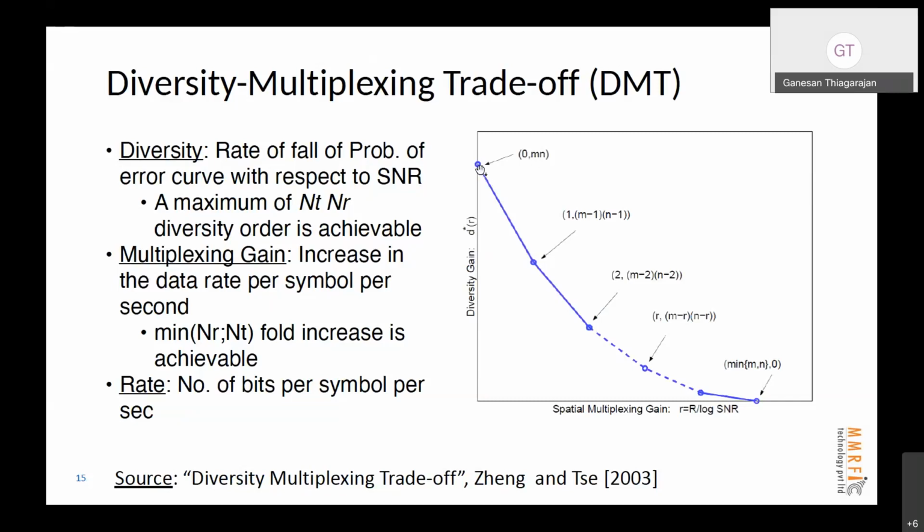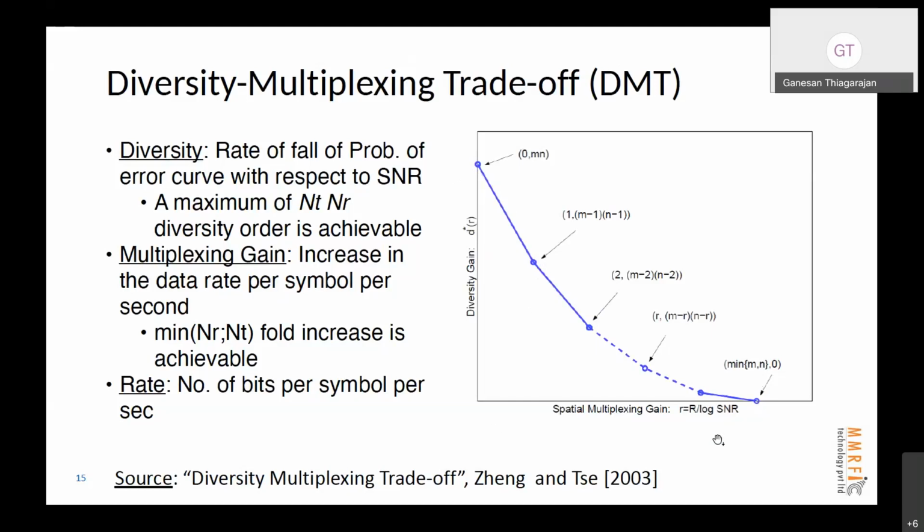As soon as I start sending more data rate, my diversity reduces. And my diversity comes to 0 when I'm sending at the maximum possible data rate, which is the minimum of NR and NT, or M, N in this particular graph. Right? So there is a nice trade-off in this. You can decide whether you want to send more reliable information, which is here, the highest diversity order, or you want the highest transmission or data rate for the user.